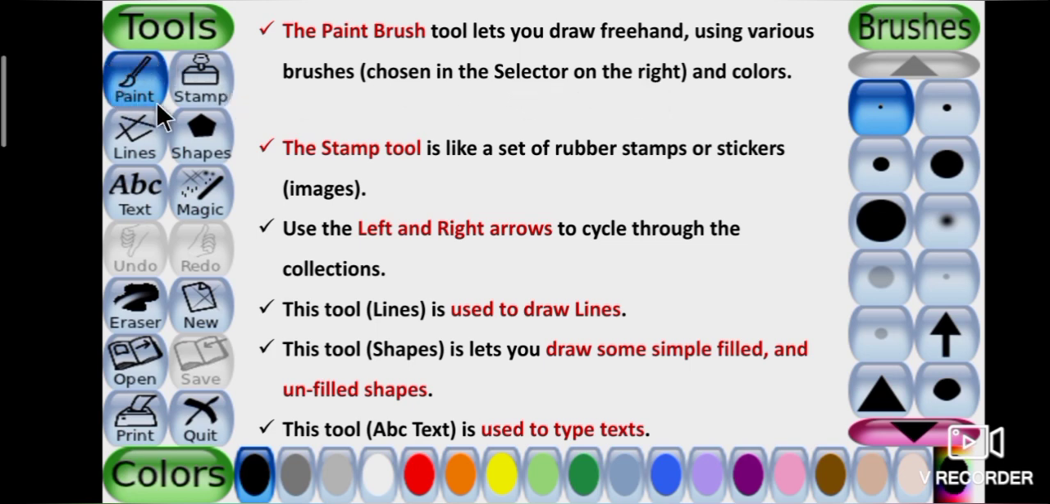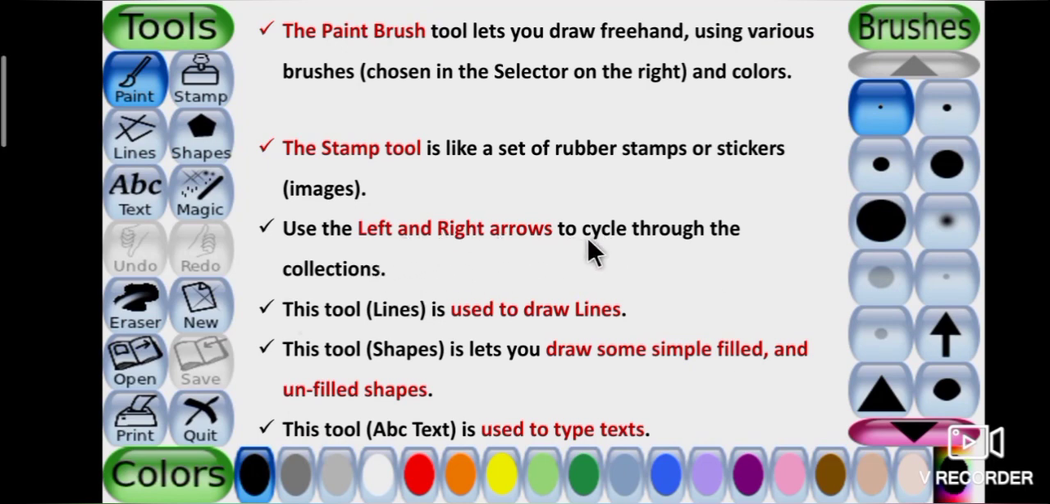See the picture, students. This is paintbrush tool. Once again I repeat, the paintbrush tool lets you draw freehand using various brushes and colors. Second one, stamp tool. See the picture, students. This is stamp tool. Stamp tool is like a set of rubber stamps or stickers. Stickers are nothing but images.